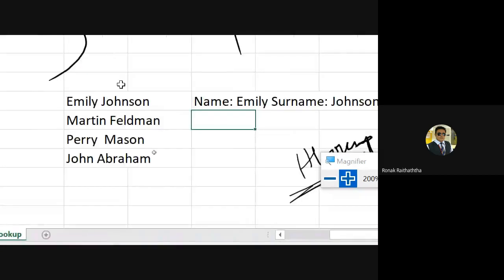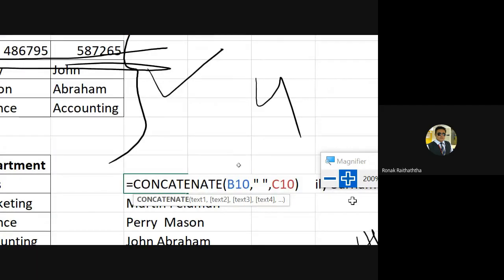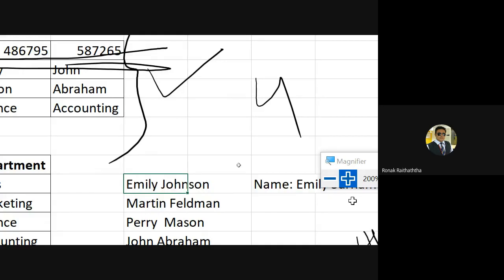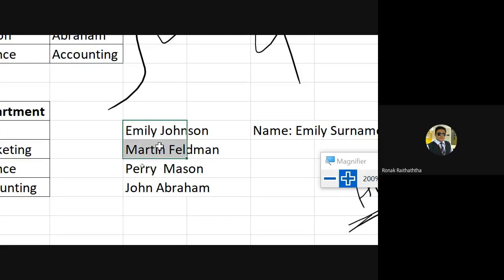Okay, now here you must have observed Emily and Johnson. Now here, if you just click on it, it's the concatenate. That means it's still the formula. It's not the text right now. It's the formula, and as a result of applying that formula, we have got certain text. So if I just want to remove this formula, and I want that as a value, then I'll have to copy this.